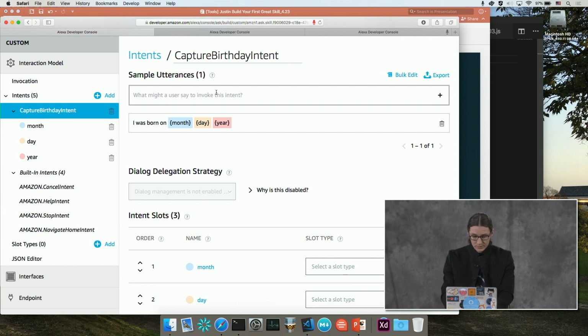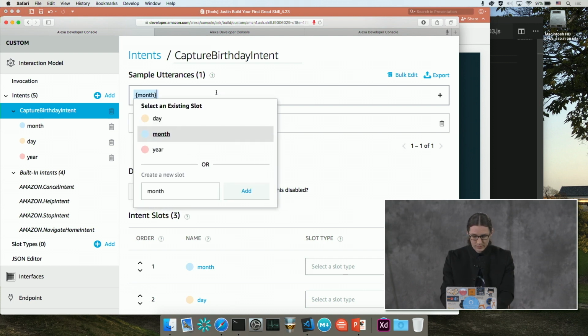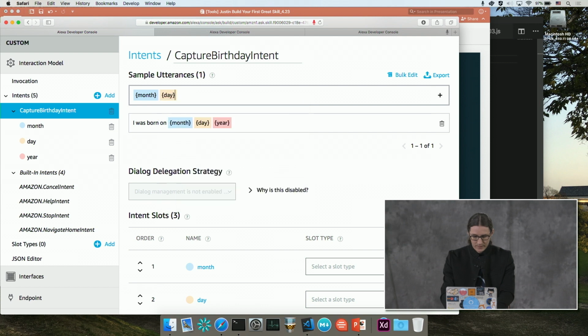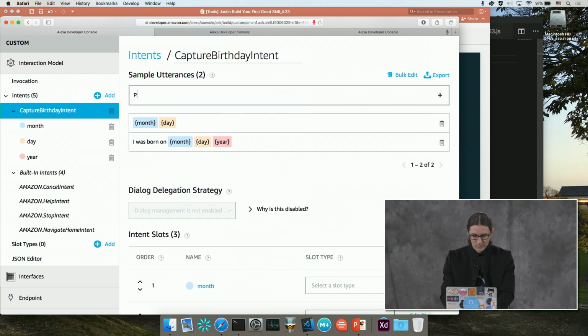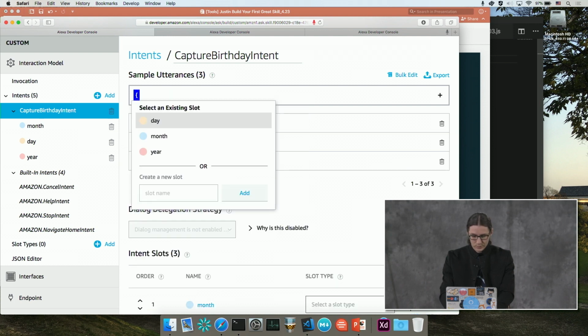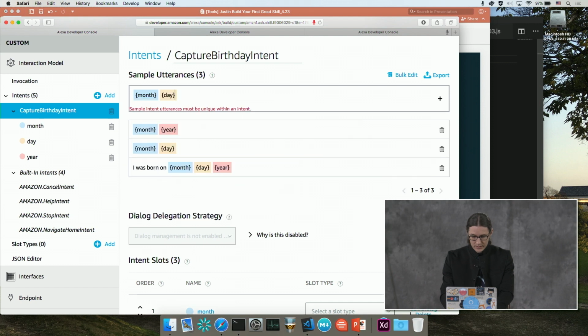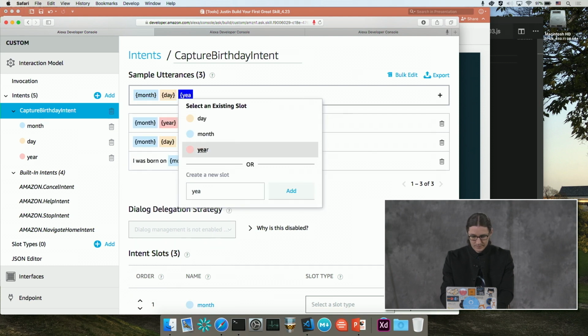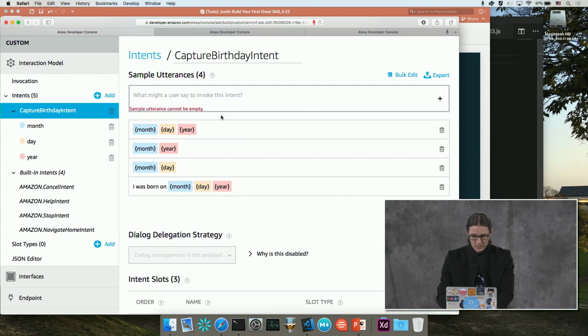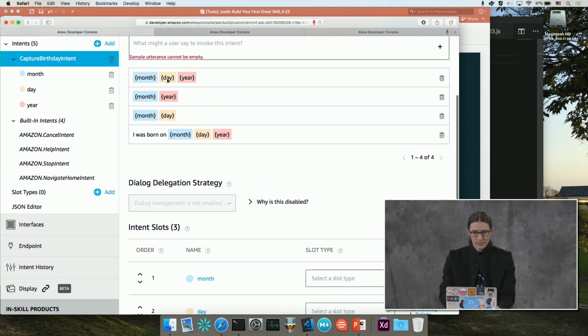So we can also say something like month, day, we can also do month, year. We can also do month, day, year. Okay, so this will allow us to capture some variances in the response.